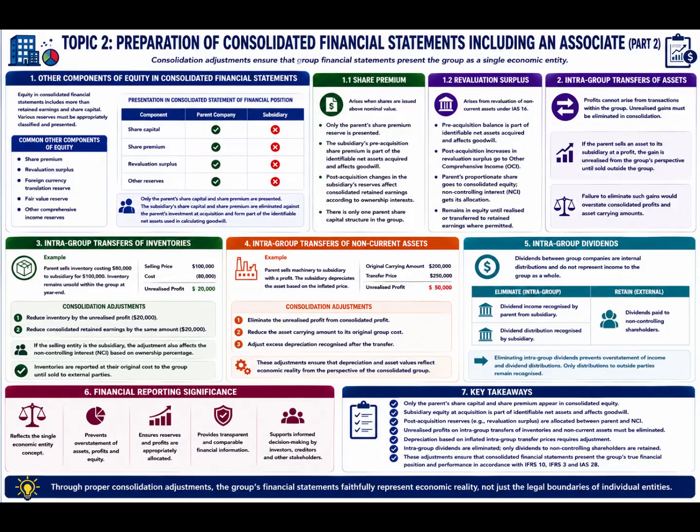Revaluation surplus. A revaluation surplus arises when non-current assets are measured under the revaluation model permitted by IAS 16. Where the subsidiary possessed a revaluation surplus at acquisition, that balance forms part of the identifiable net assets acquired and therefore influences goodwill calculation. Subsequent increases in revaluation surplus occurring after acquisition represent post-acquisition reserves. The parent's proportionate share contributes to consolidated equity, while the non-controlling interest receives its corresponding allocation where applicable.